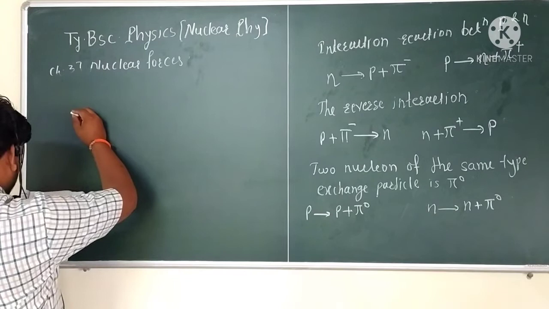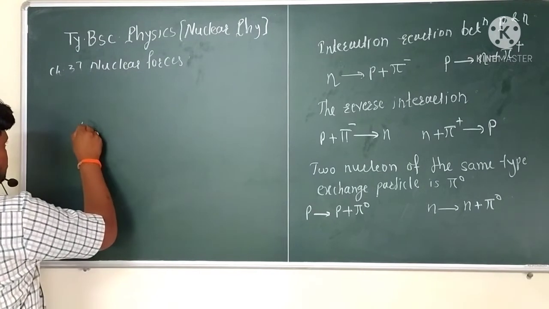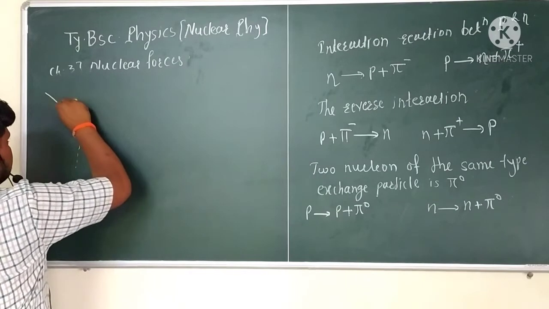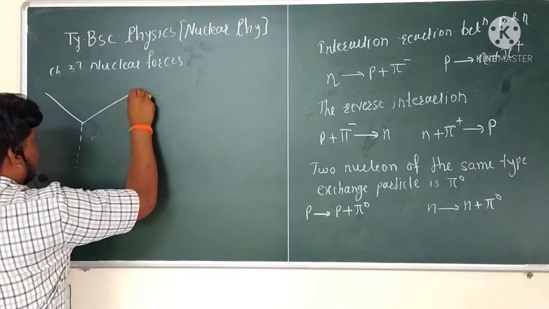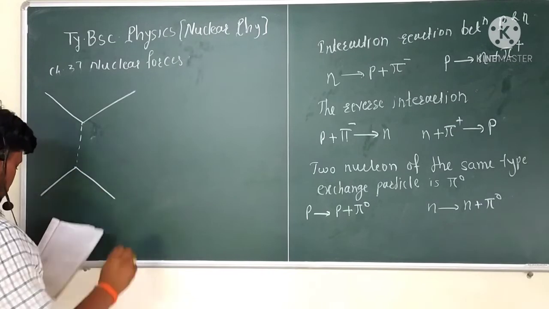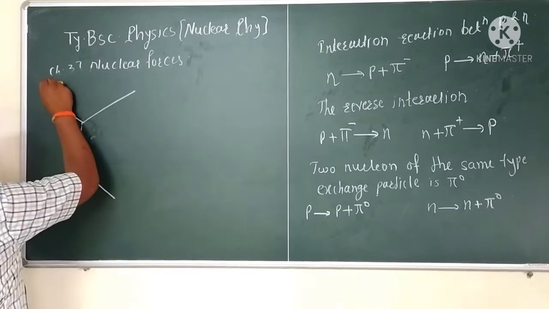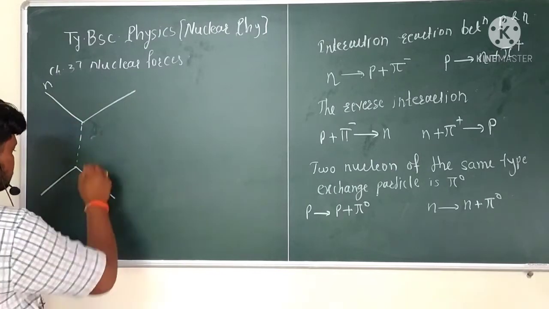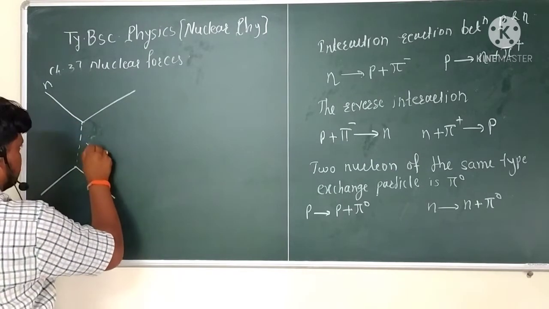For example, consider this type of diagram, and this side is the neutron, and here the exchange particle is considered as the pi plus.